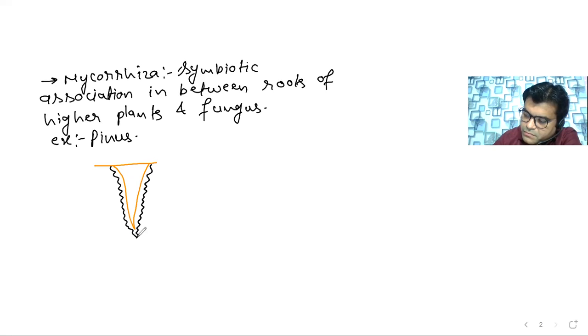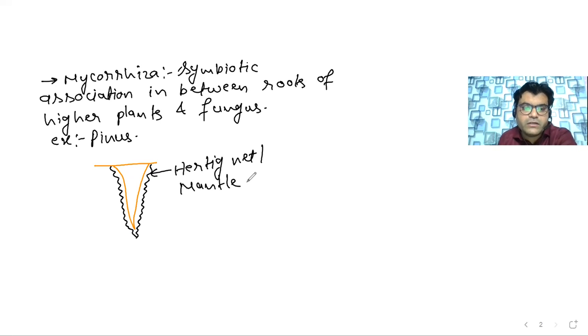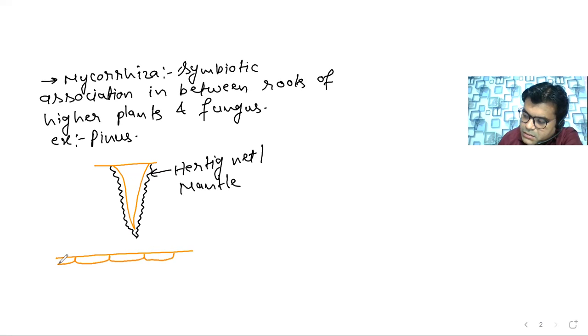The fungus will form a type of covering here that is called the Hartig net, or it is called the mantle. Now what happens in this Hartig net or mantle? If we are talking about the roots, then these are the epidermal cells of the roots, and we have the cortical cells too here.